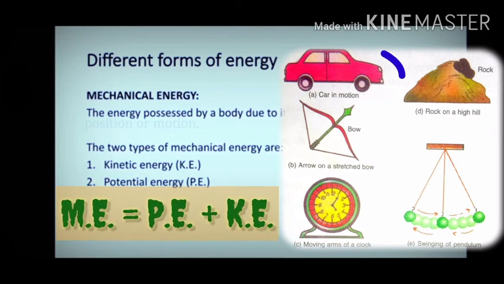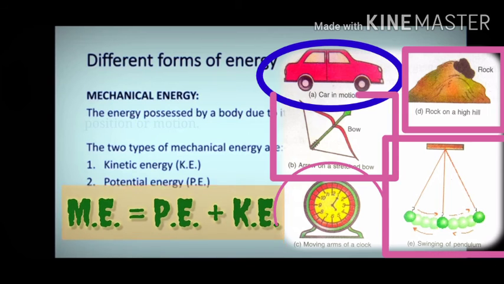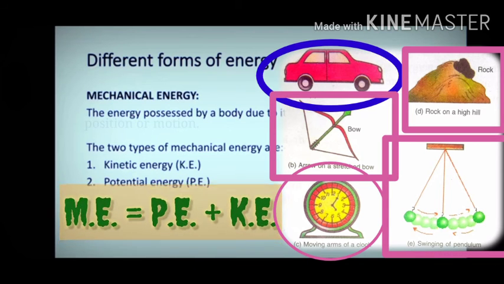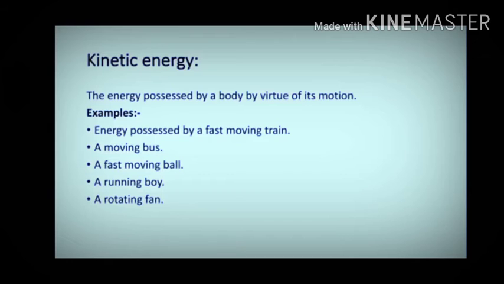Like in these figures, a car in motion, a rock on a high hill, etc. all have mechanical energy. Moving on to the first type of mechanical energy, that is kinetic energy. Well, it is the energy possessed by a body by virtue of its motion. That is, the energy of a body in motion is called its kinetic energy. That is, if any body is in motion, then it possesses some energy and that energy is called kinetic energy.